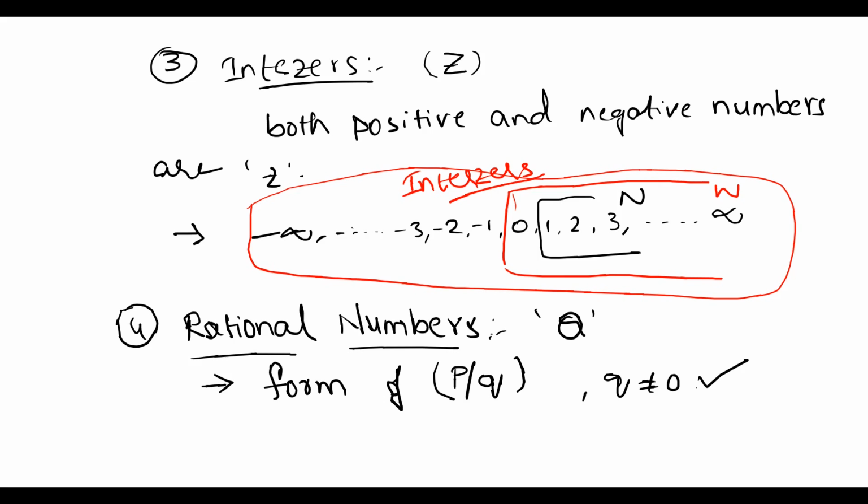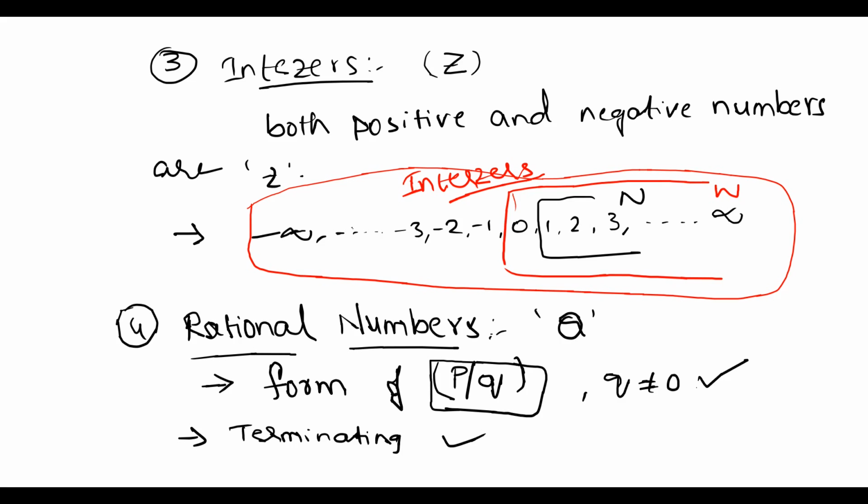Numbers in this form are called rational numbers. In rational numbers there are different types also, like terminating, non-terminating, and repeating. We recall what types of numbers we learned in previous classes.